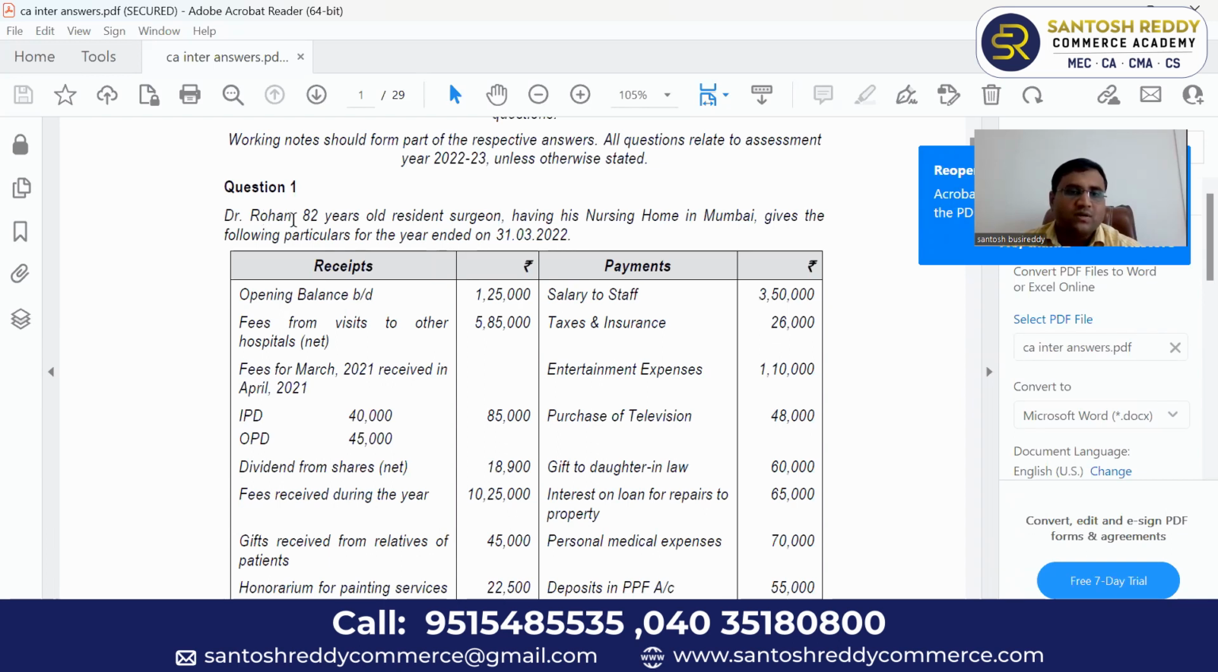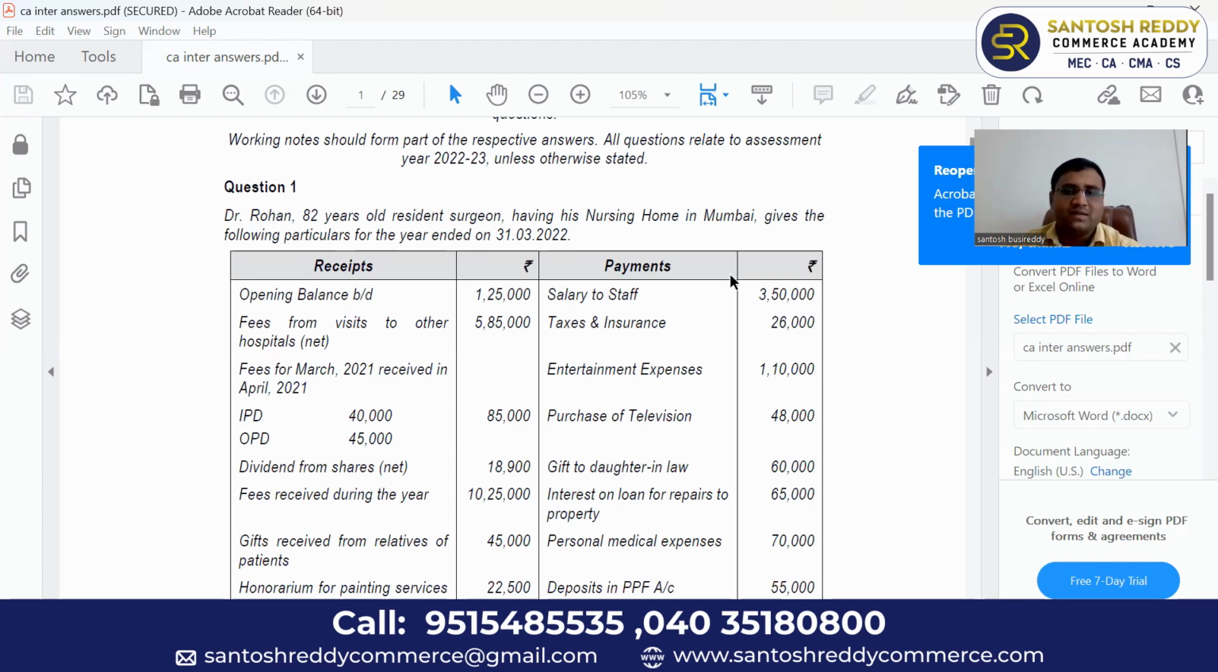See, first Dr. Rohan. Doctor means it is a professional income, that means income from business or profession. Dr. Rohan, 82 years old senior, a resident surgeon. 82 years means super senior citizen, the 5 lakhs bracket he will come. Having his nursing home in Mumbai, gives the following particulars for the year ended 31st March 2022. That means financial year 2021-22. Immediately you should strike that assessment year 2022-23 provisions will be applicable to this problem.